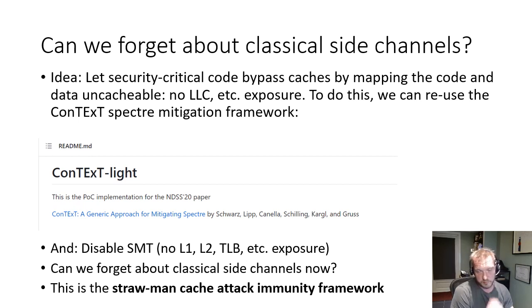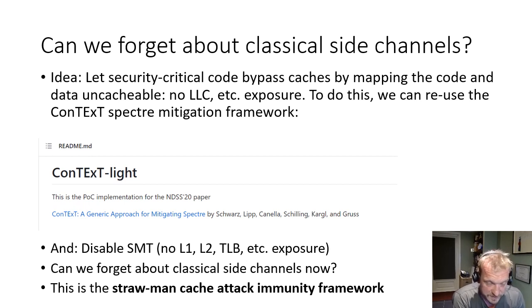Any attacker trying to probe the cache, be it the L1 cache or LLC, will not see any activity in that cache because this code and this data is not allowed to be cached. So we use this framework called ConTExT-light, previously proposed as a Spectre mitigation, which we now repurpose for our purposes. We use this framework to mitigate cache attacks.